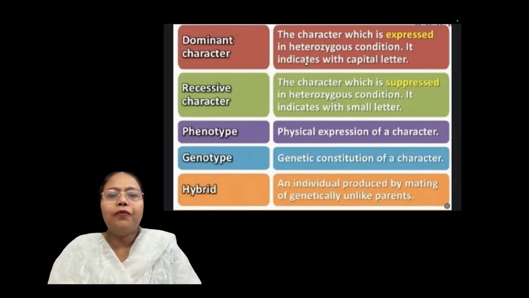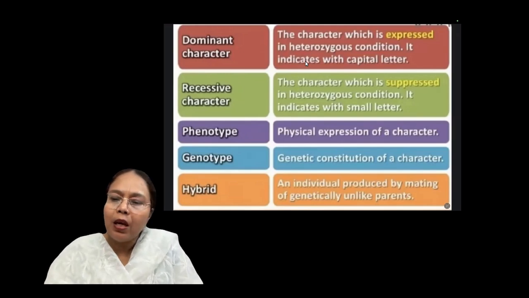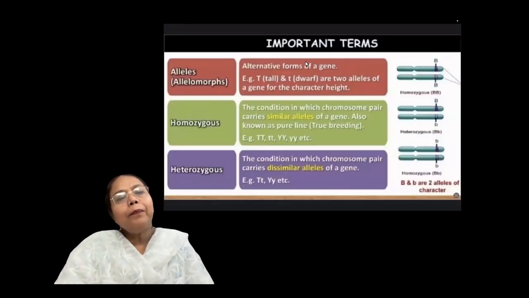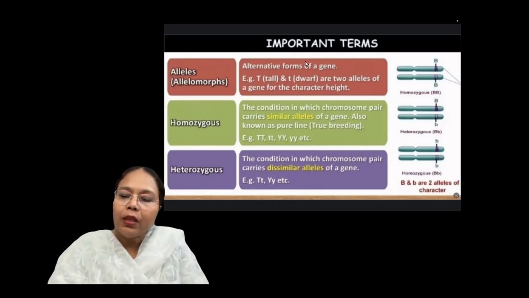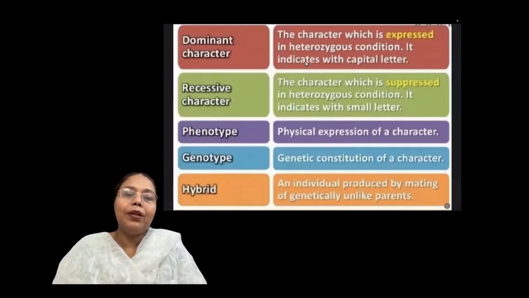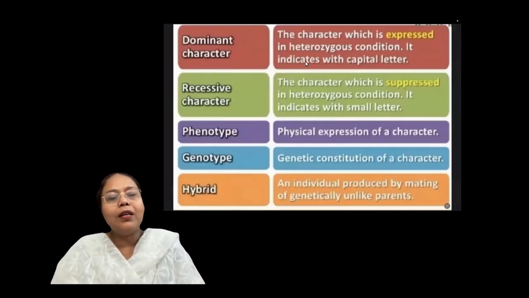Now next, as I told you, phenotype is the physical expression of a character. Genotype means, as you have seen, capital T, capital T, capital T, small t. Just now you saw in the alleles terms, capital T, small t, small y, capital Y. So these are actually the genetic makeup. The genetic constitution of a character is called genotype.